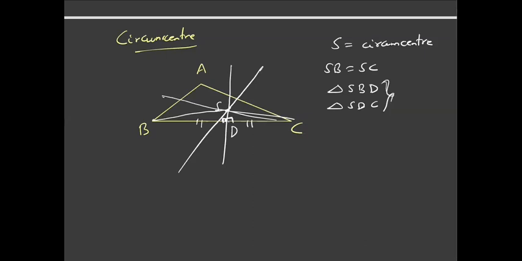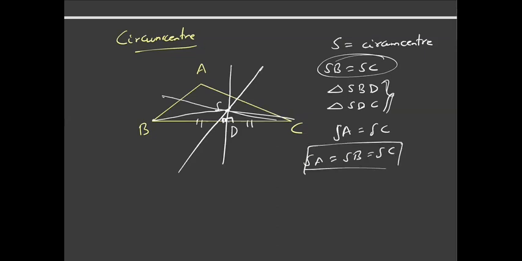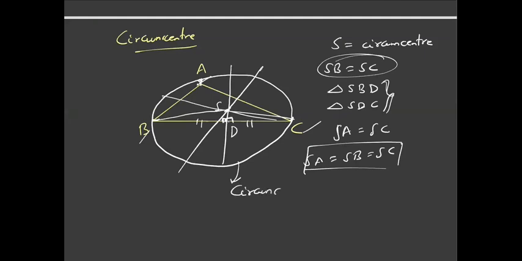So these two triangles are congruent, so BS is equal to CS. Similarly, SA is equal to SC, so SA is equal to SB is equal to SC. That is, the circumcenter is equidistant from all the vertices of a triangle. So with S as center and SA, SB or SC as radius, if I draw a circle, then this circle will pass through all the vertices A, B and C, and this circle is called the circumcircle of triangle ABC.